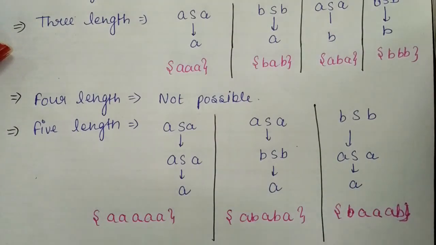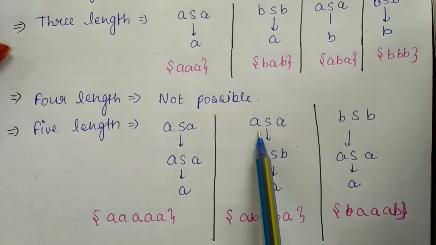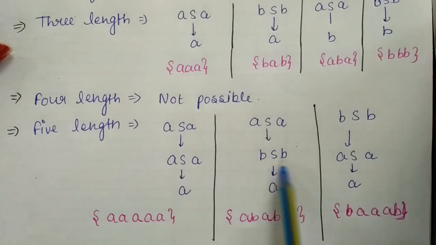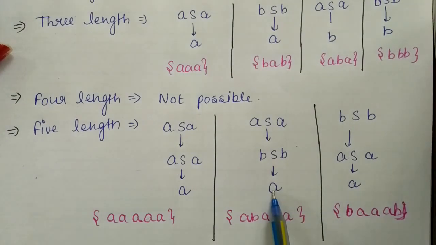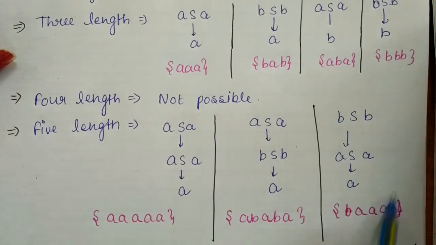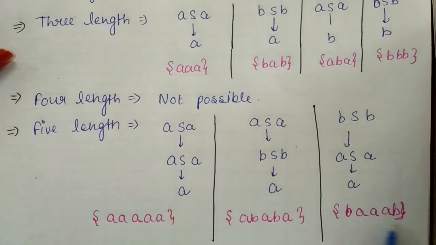You can generate more five length strings also. If we replace the starting symbol by ASA, we can take any production. Suppose this time I am replacing this S by BSB, and at last I am replacing this by A, so what it is generating is ABABA. Similarly I have done this replacement also, and now it is generating BAAAB.